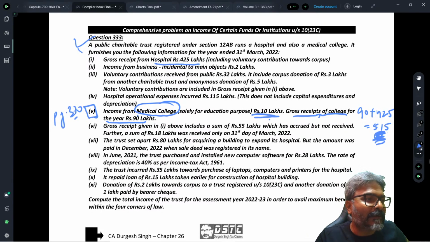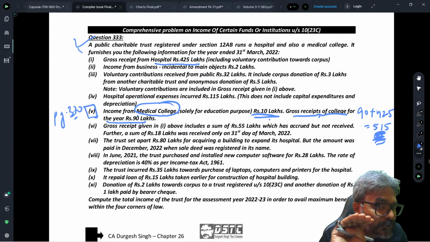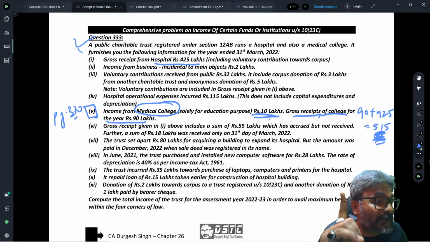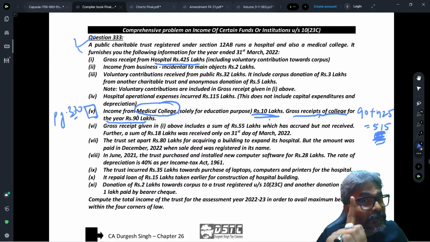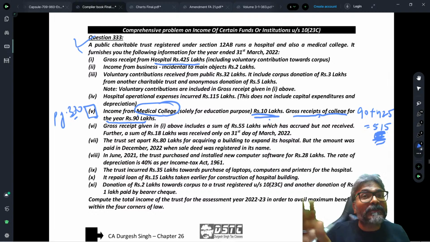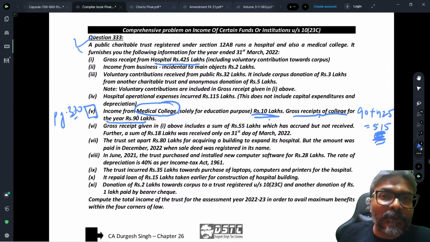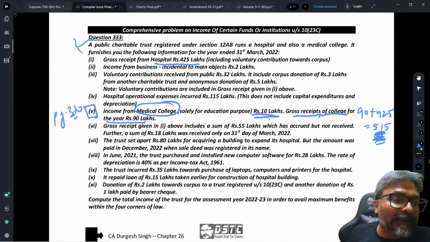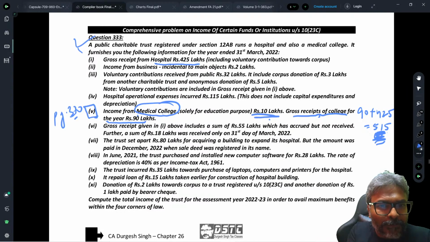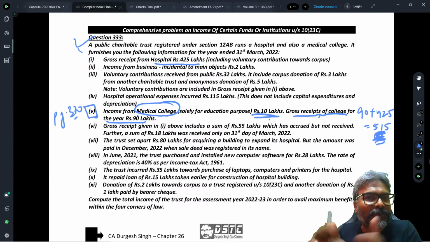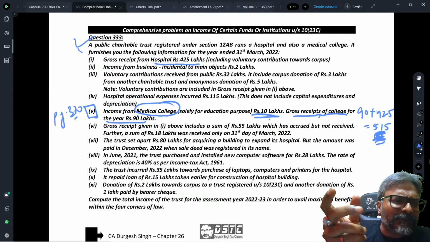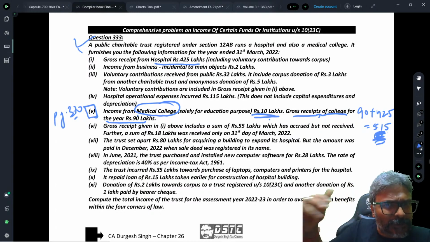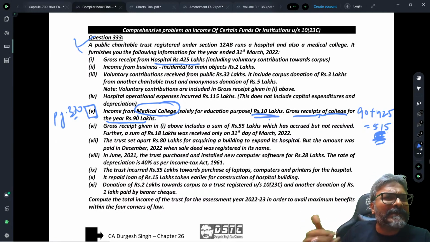This is how they are going to target in the exam. I just wanted to tell you how these people are going to use the amendment to their advantage. Trust taxation, I'm telling you, students, ICAI is known for coming up with some unique thing which students don't know how to apply. So it's very important that I put you through the amendment and how this question has been framed. I just modified this question so as to ensure that the amendment is taken care of.